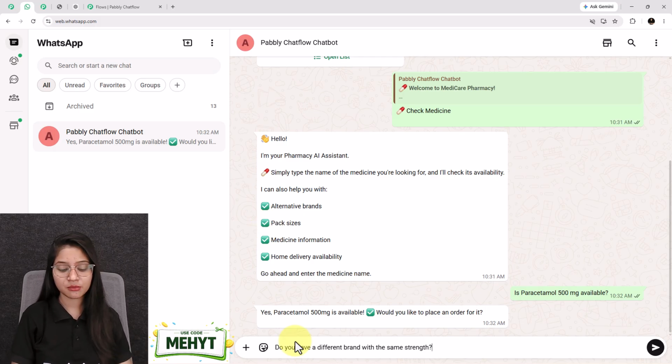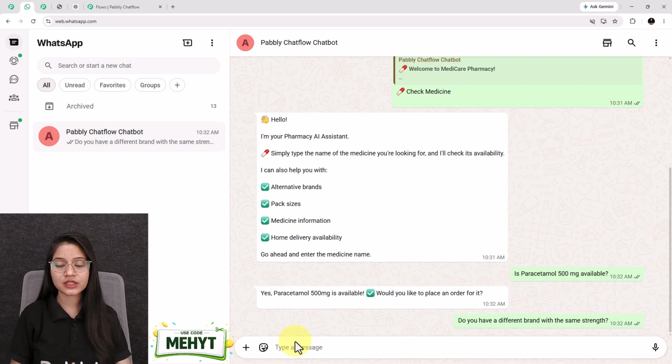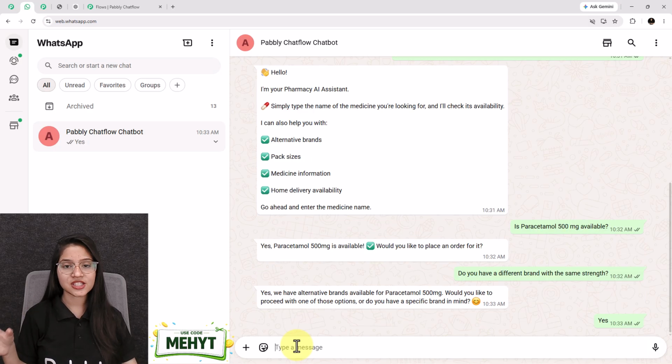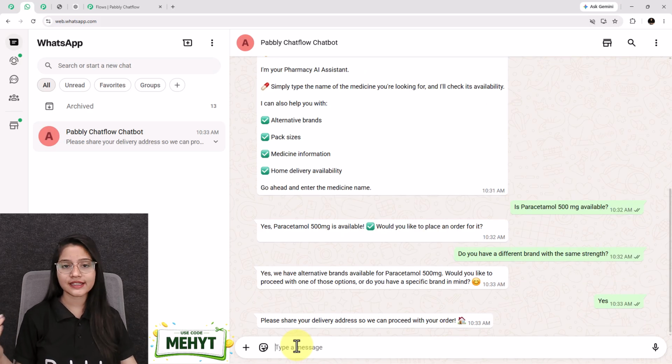Now let's ask one more question. Do you have different brand with the same strength? Again, it understands my question and replies, "Yes, we have alternative brands available for paracetamol 500 mg. Would you like to proceed with one of those options?" So I'll send the message as yes, and see, it starts collecting my information.